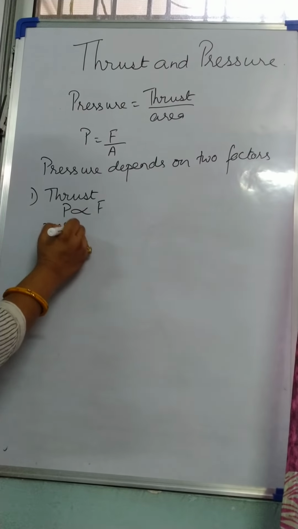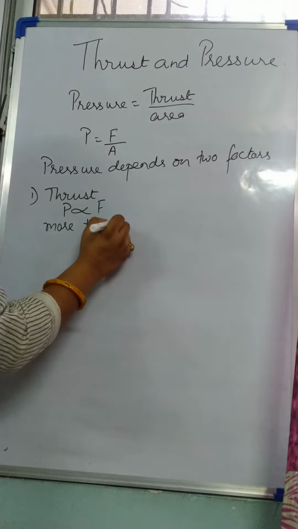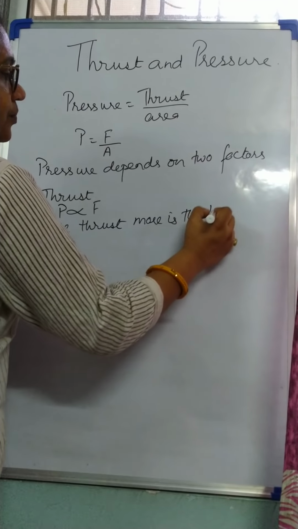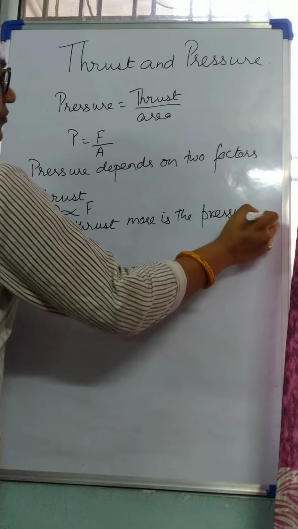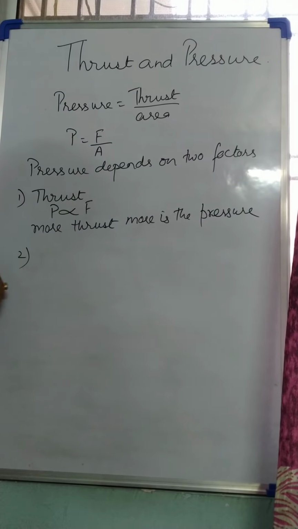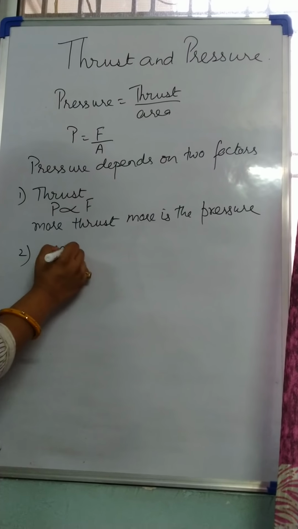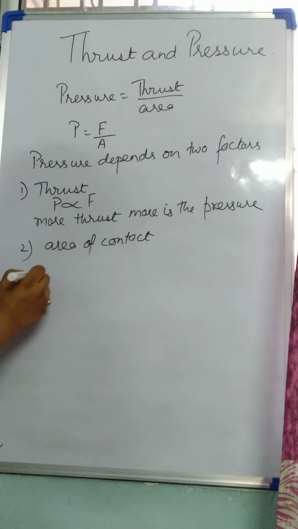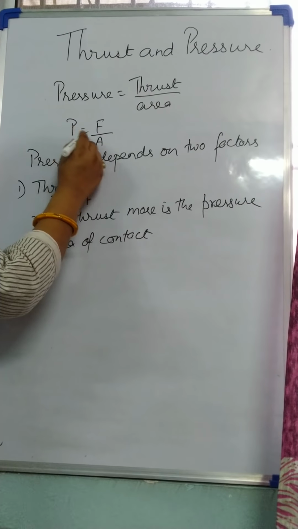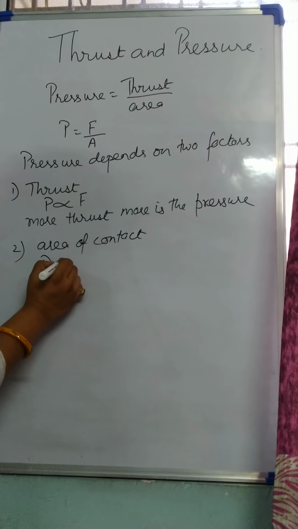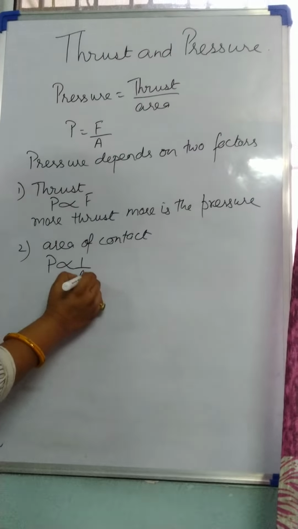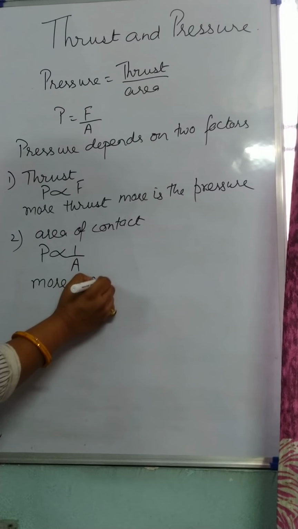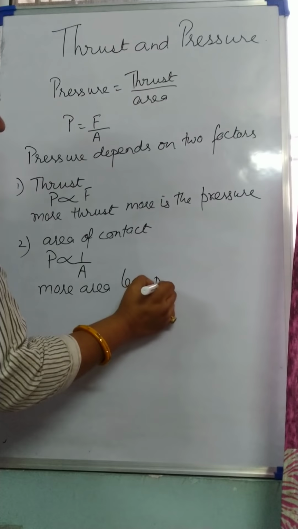More thrust, more is the pressure, and vice versa. Second, it depends upon the area of contact. That means over here you can see they are inversely related. So how will I write? P is inversely proportional to area. This implies more area, less pressure.